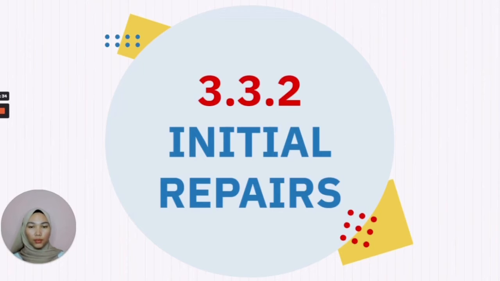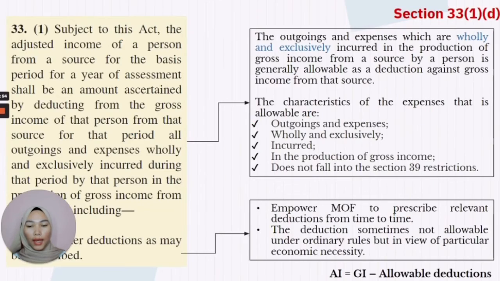Section 33(1) describes the characteristic of the expense that is allowable to deduct, which is that it should be an outgoing and expense wholly and exclusively incurred in the production of the gross income. As stated in Section 33(1)(d), such other deductions as may be prescribed are the deductions empowered by the Minister of Finance, which will be updated from time to time.